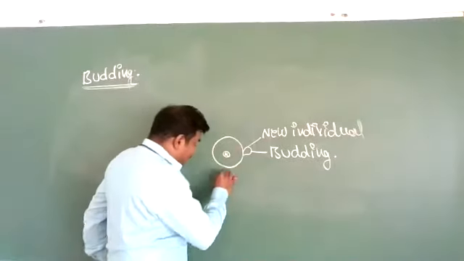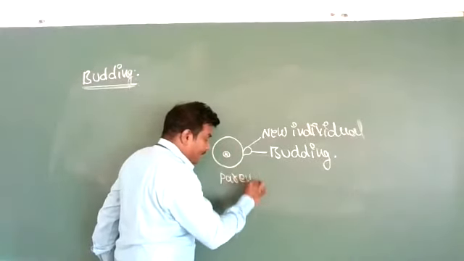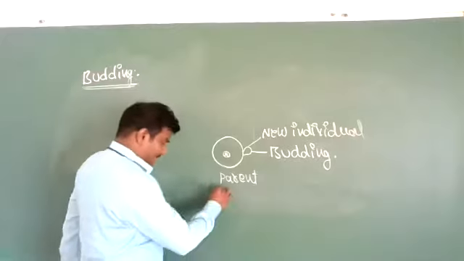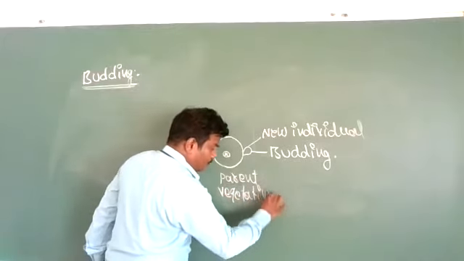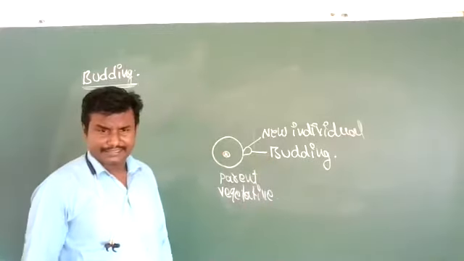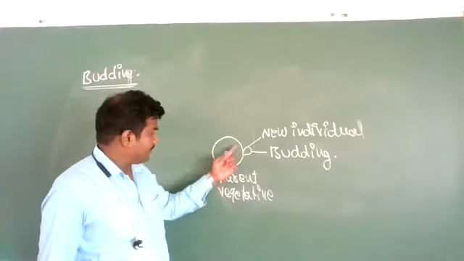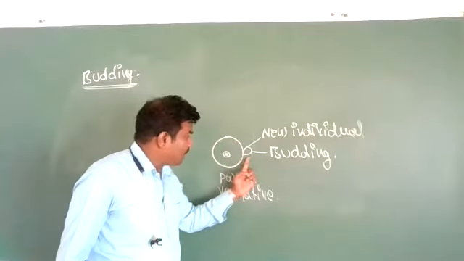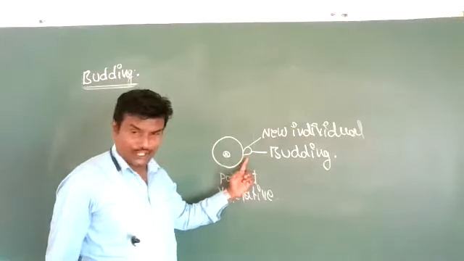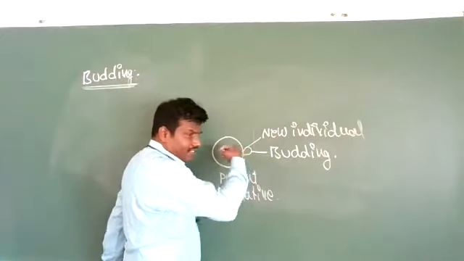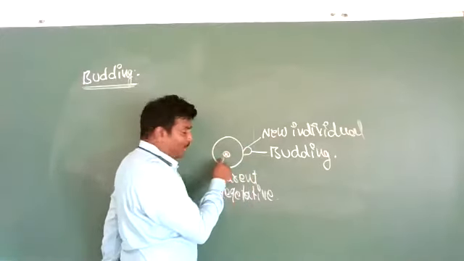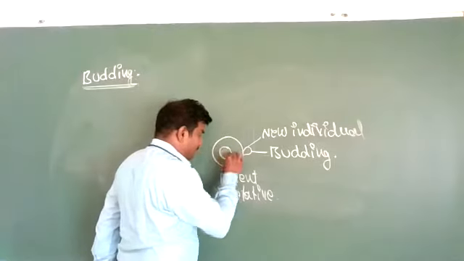See here, this is the parental organism or vegetative body. Budding. In this process, the parental organism develops a new individual. This new individual receives a nucleus from the parental body. See, this is the nucleus.